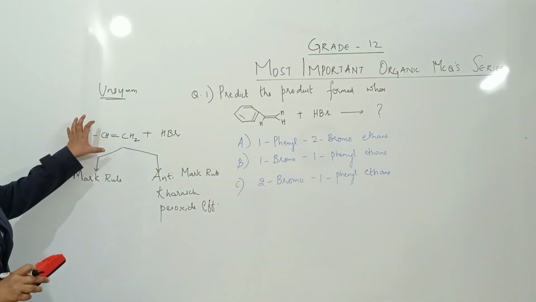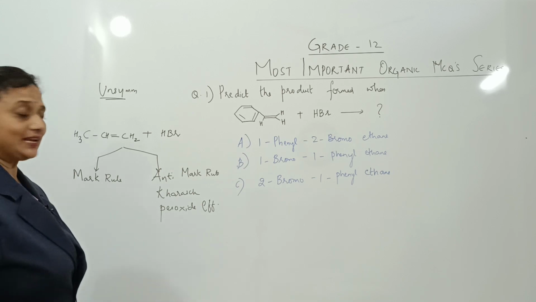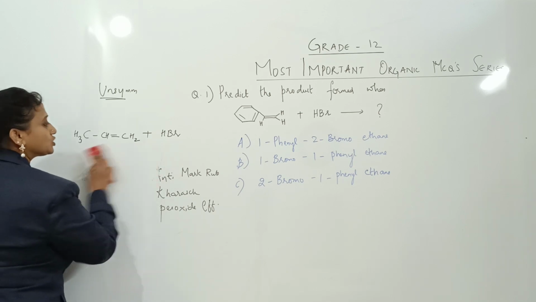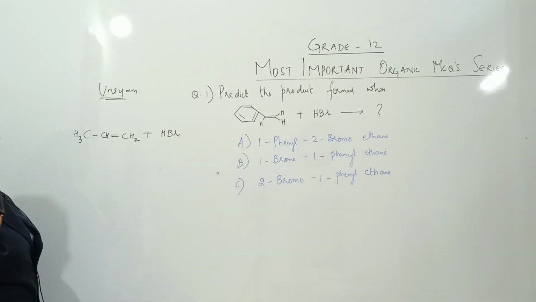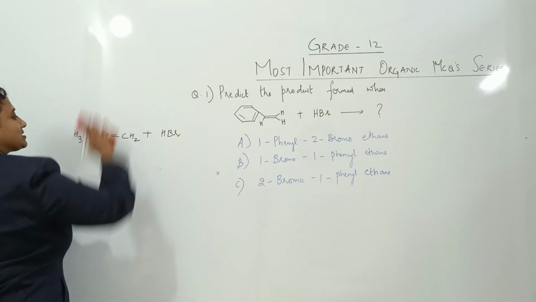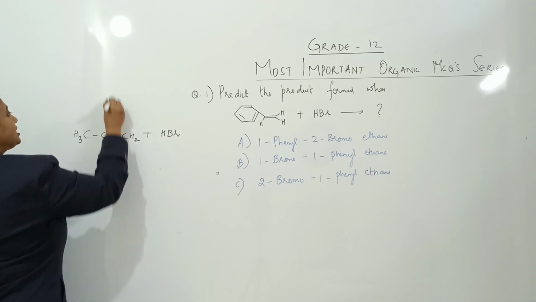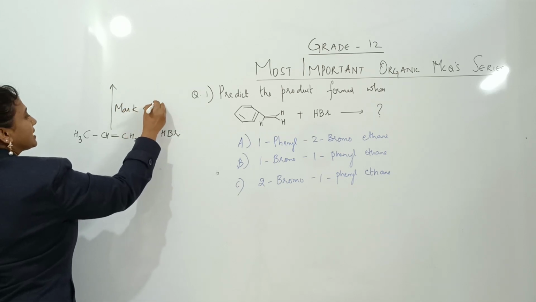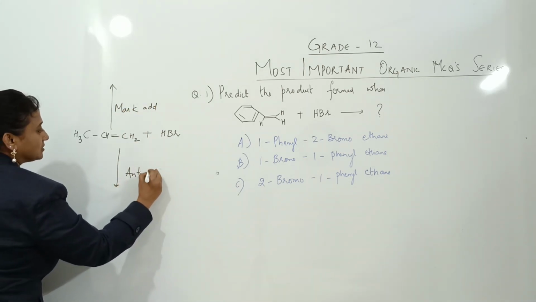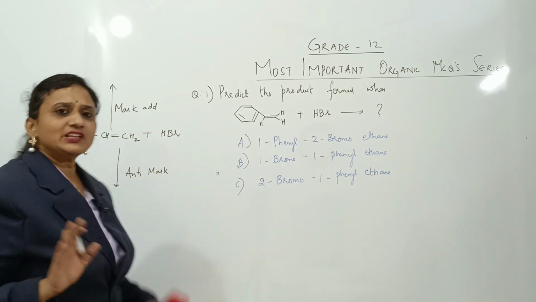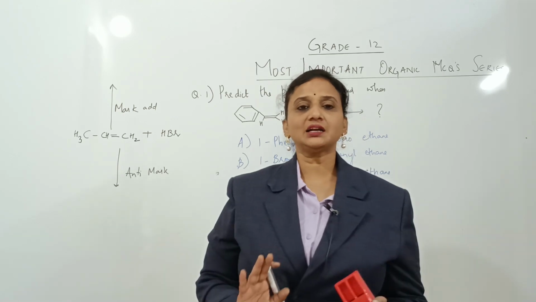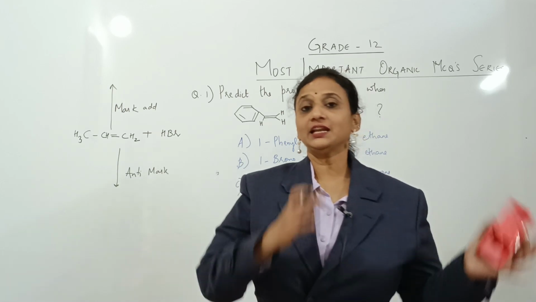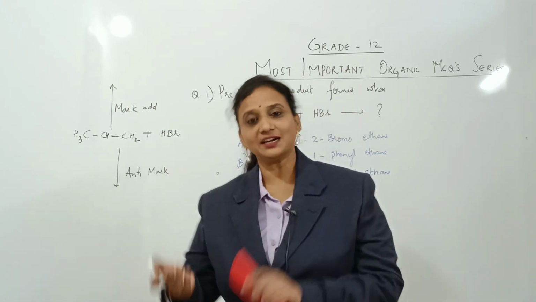So whenever you have an unsymmetrical alkene and a hydrogen halide, it either follows Markovnikov or anti-Markovnikov. I'll make it simpler. Let us erase this. I'm going to take this, and HBr is there. Now, if HBr is getting added, the first rule I'm doing is Markovnikov addition, the second is anti-Markovnikov addition. Remember, Markovnikov addition, 2 marks; anti-Markovnikov addition, 1 mark. Let's see what it is.